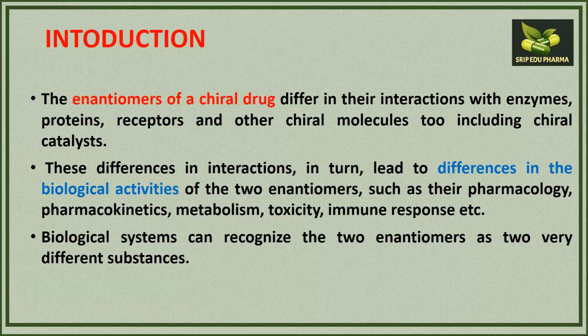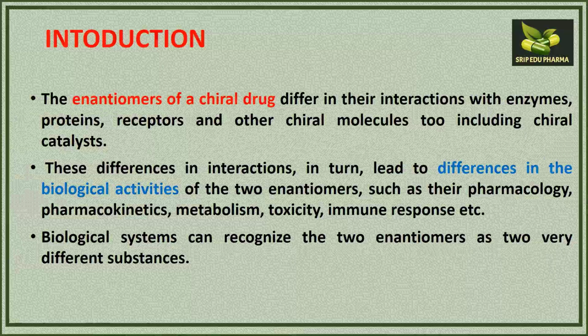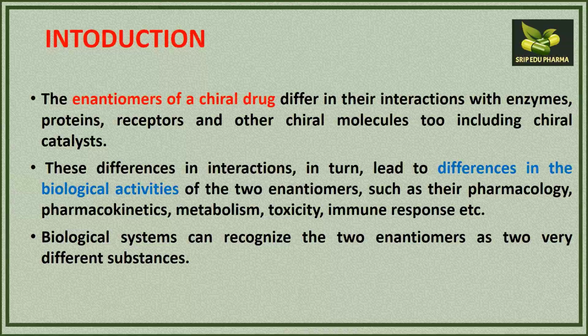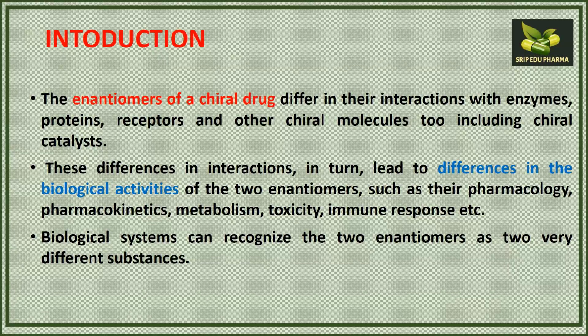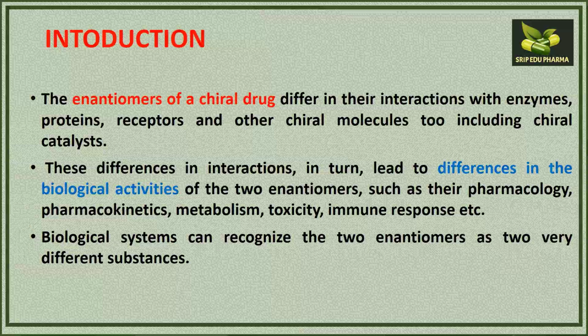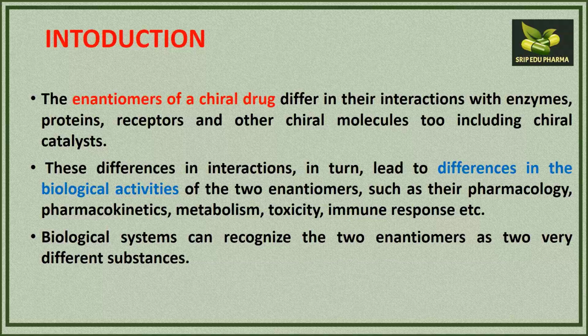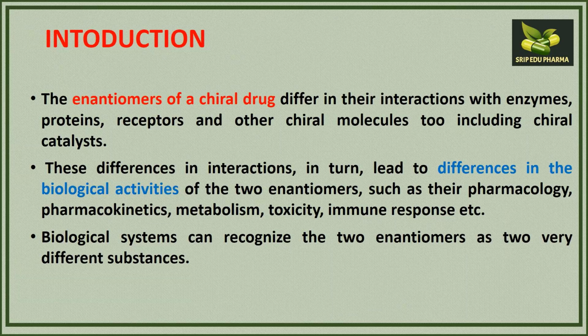It can be a biocatalyst also. So the different enantiomers have different interactions of the chemical structure with the active site, either on the enzyme, the protein, or the receptor site.